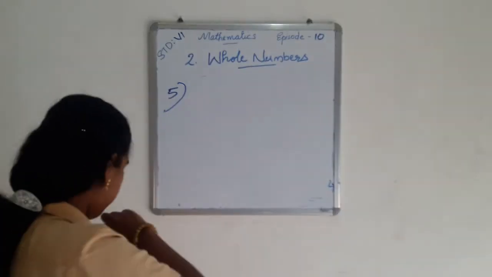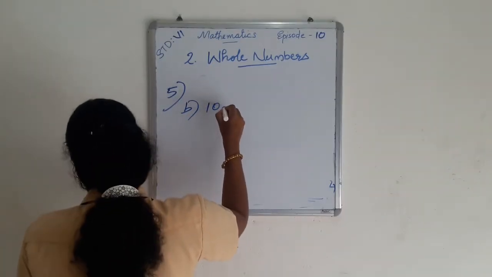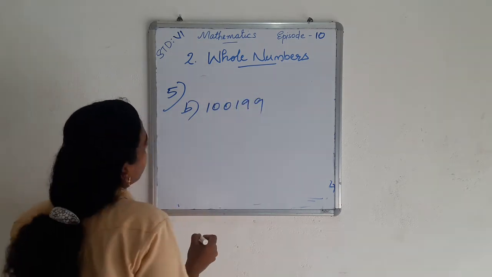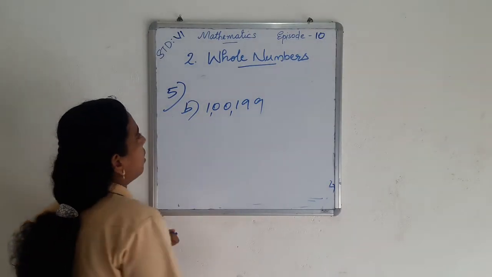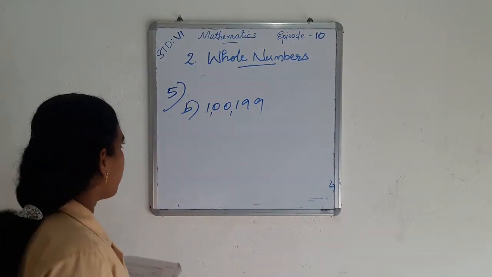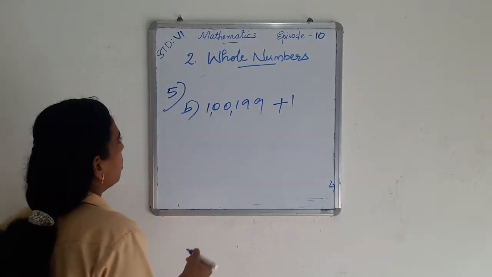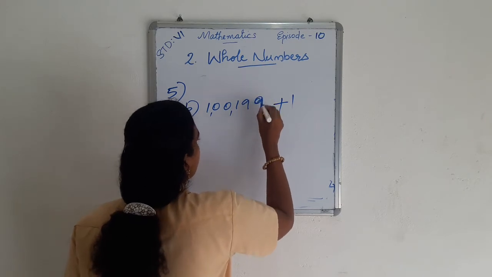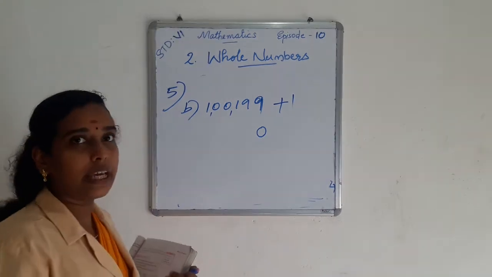Next question B. Find the successor of 1,199. For finding the successor, we add 1 to that number. So we add 1 to the digit at the one's position. 9 plus 1 we get 0, and 9 plus 1 we get 10.